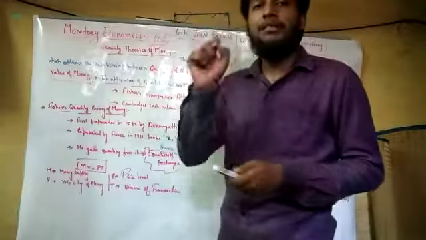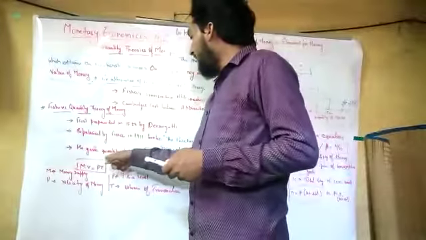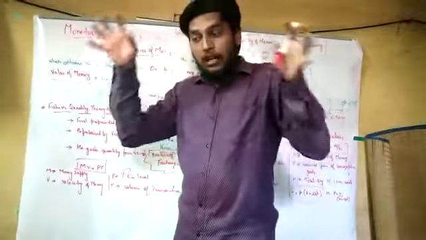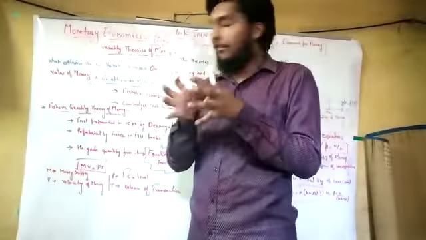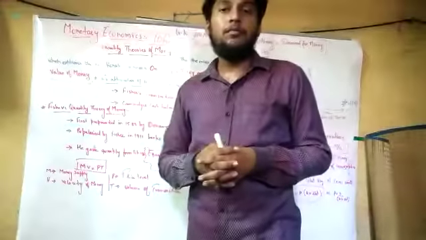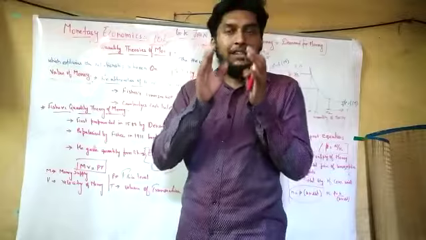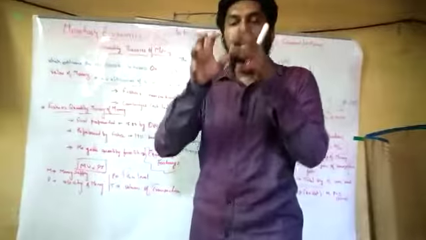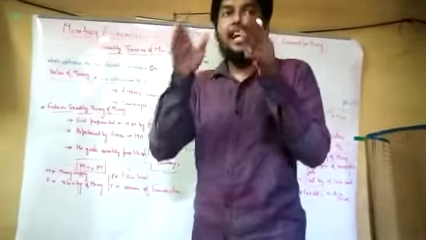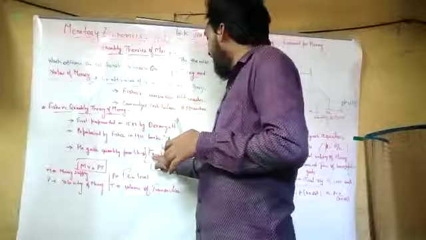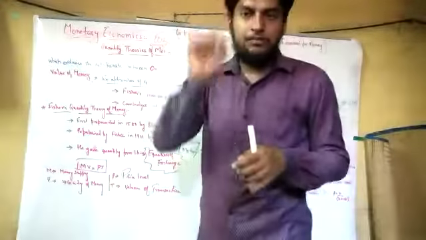He gave the developed version of this in the form of the equation of exchange. He says the theory of money can be measured, examined and evaluated with the help of the equation of exchange.